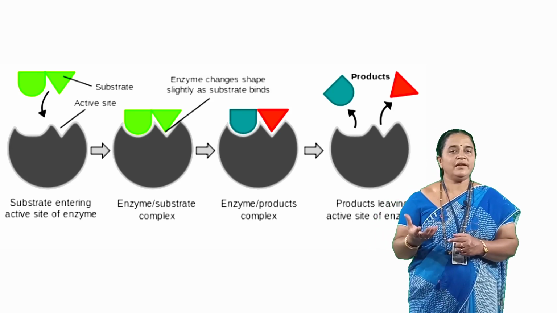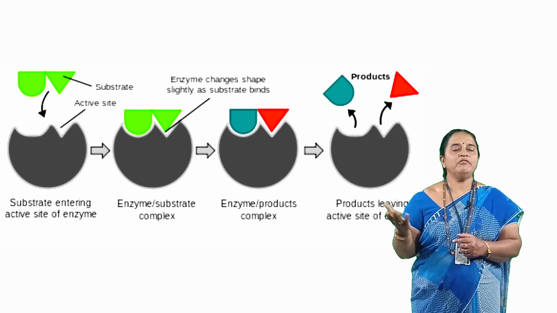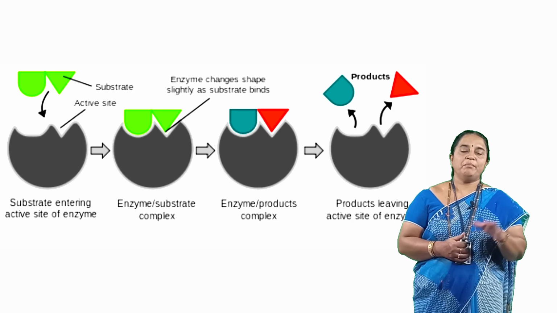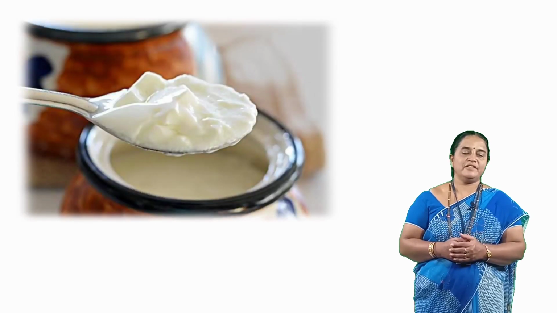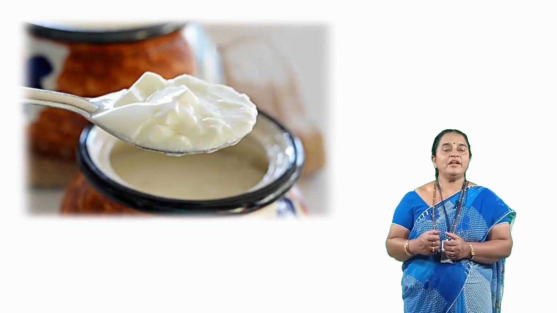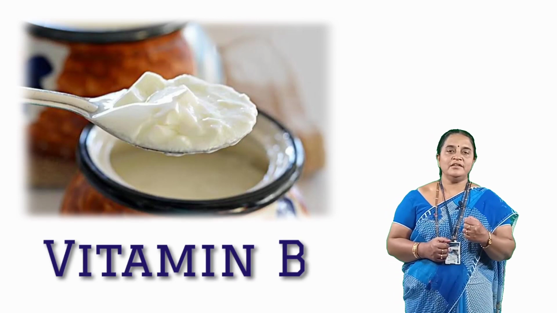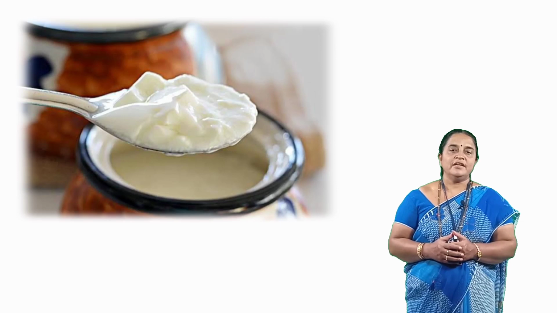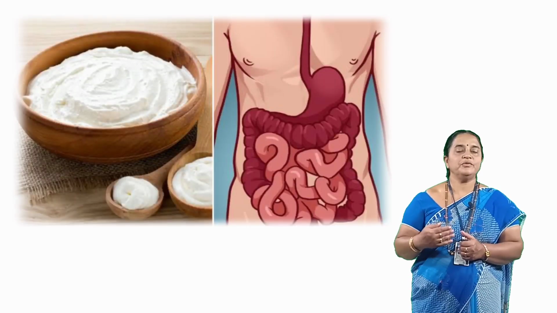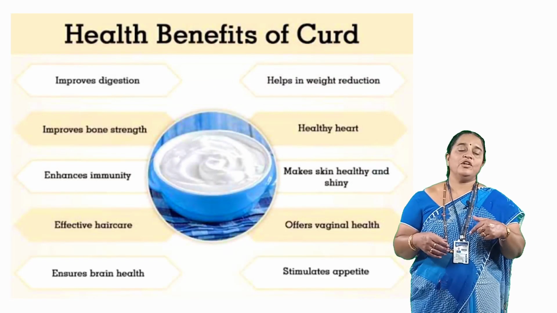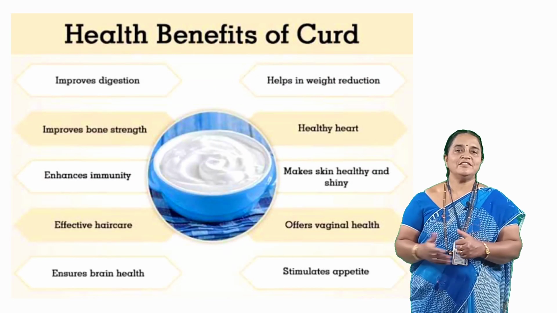So the milk is converted into a solid form. This curd has partially digested proteins. It also accumulates vitamin B complex, and taking curd during our meals enhances the digestive capacity because it acts as an inoculum to secrete the protein digesting enzymes.